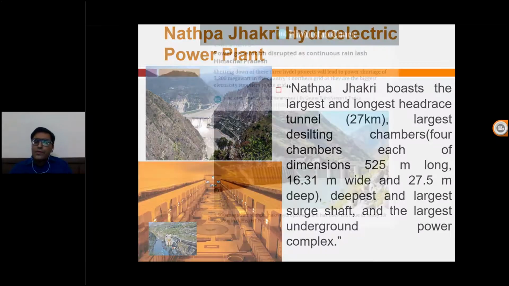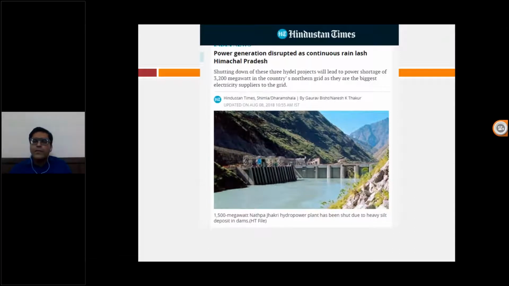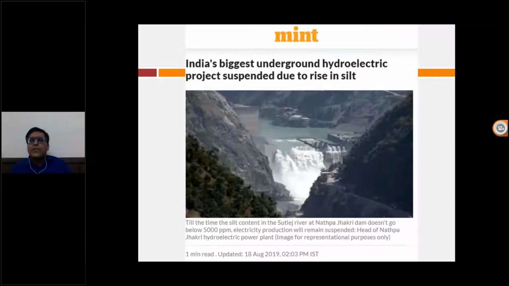Now I want to show you one image, which I have taken online from Hindustan Times. It shows that the plant has to be shut down because of some specific reason. What is that reason? Silt erosion. And there is one more news item from 2019, from Mint. It says that India's biggest underground hydroelectric project was suspended due to a rise in silt particles. It's a very big plant, but they're facing a problem because of silt erosion.